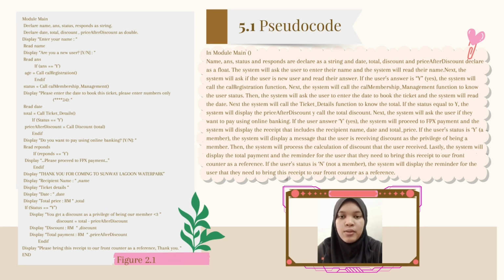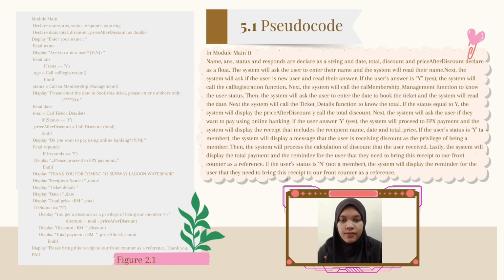Then, the system will process the calculation of the discount that the user received. Lastly, the system will display the total payment and the reminder for the user that they need to bring this receipt to our front counter as a reference. If the user status is N, the system will display the reminder for the user that they need to bring the receipt to our front counter as a reference.